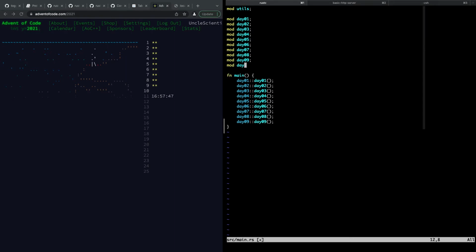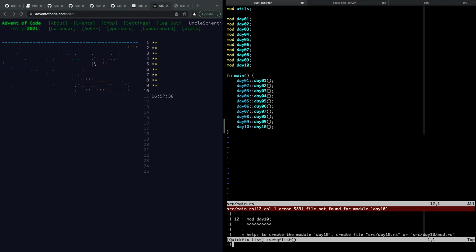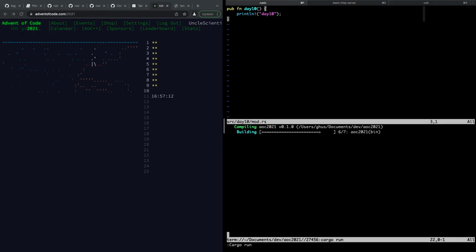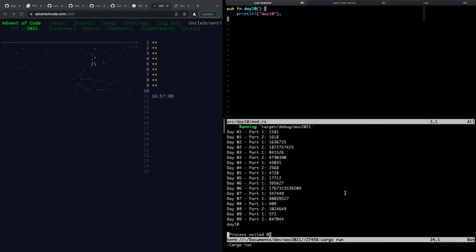Before we do anything else, we're going to set this thing up to make sure that our quick fix list is working. Get that to fail. I'm going to do the old make dir source. Next year I'm not going to do this. I'm going to do it this way. And now I'm just doing it now because consistency. Somebody once told me consistency is key. So we could just say pub fn day 10, println day 10. This time I remembered to hit the bang after println. That works. Does it run? It does. Okay, so I think we're ready to go with day 10. Let's get started.